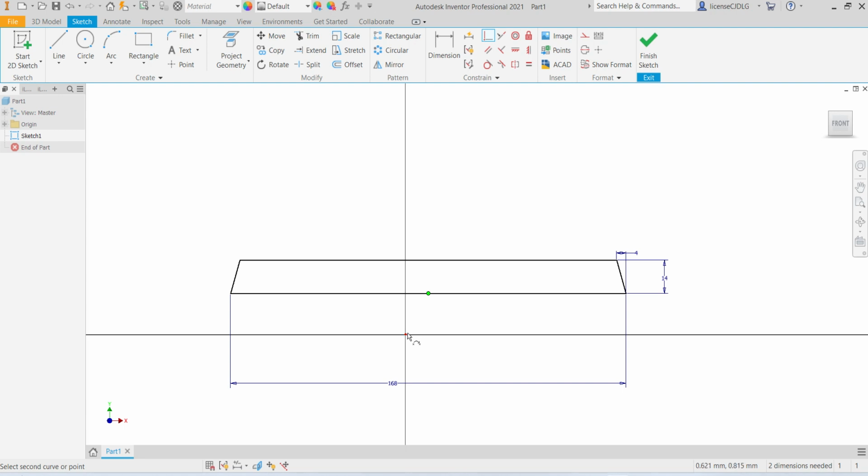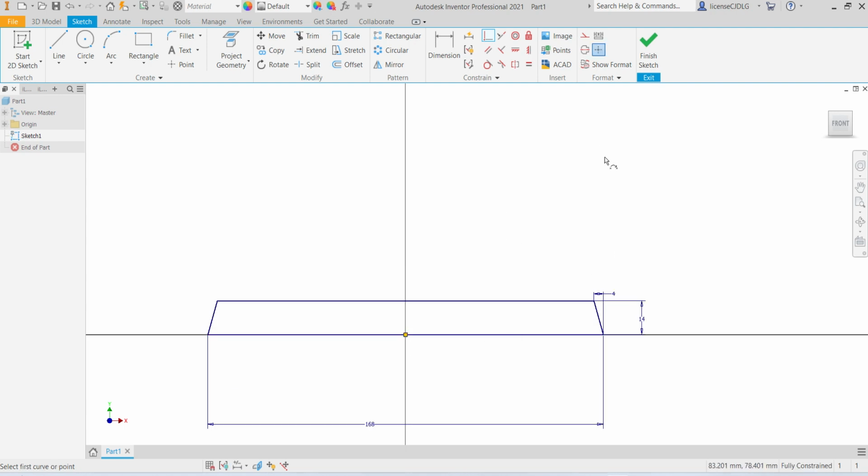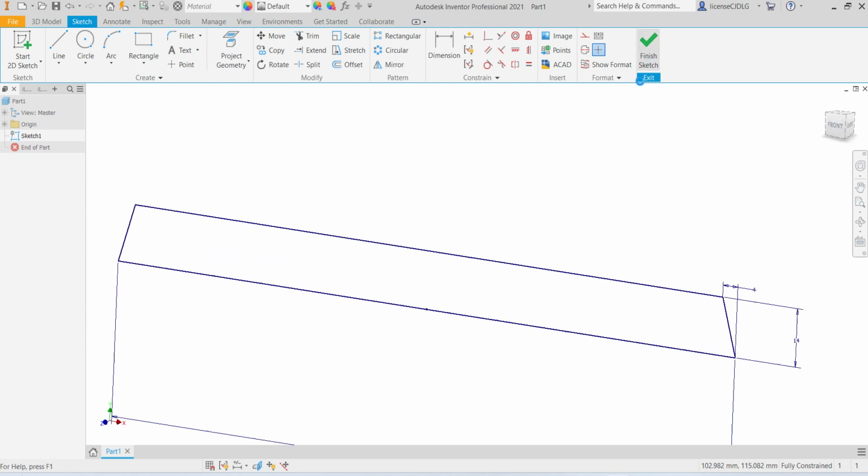Select center point and give the origin center point. Okay, sketch is fully constrained. Finish sketch.